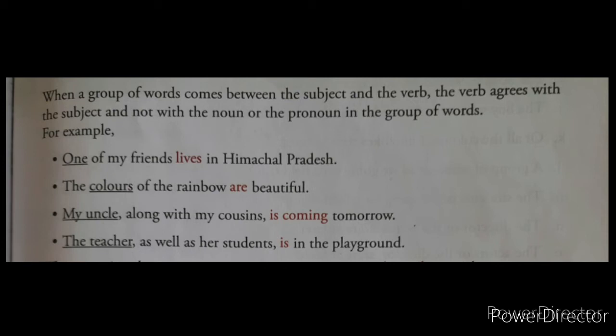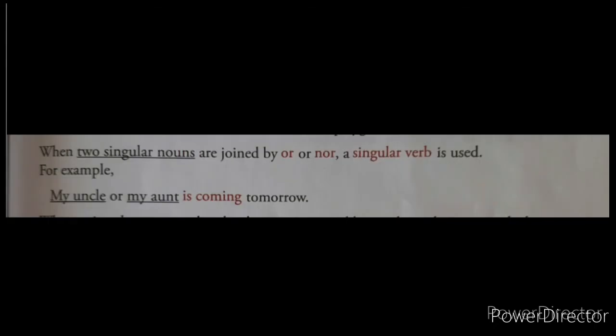Next, my uncle along with my cousins is coming tomorrow. Now here is we have written according to the subject, my uncle. Next, the teacher as well as her students is in the playground. Now here is the verb we have written according to the subject, the teacher. Teacher is a singular noun, so is is the singular verb. Next rule, when two singular nouns are joined by or or nor, a singular verb is used.